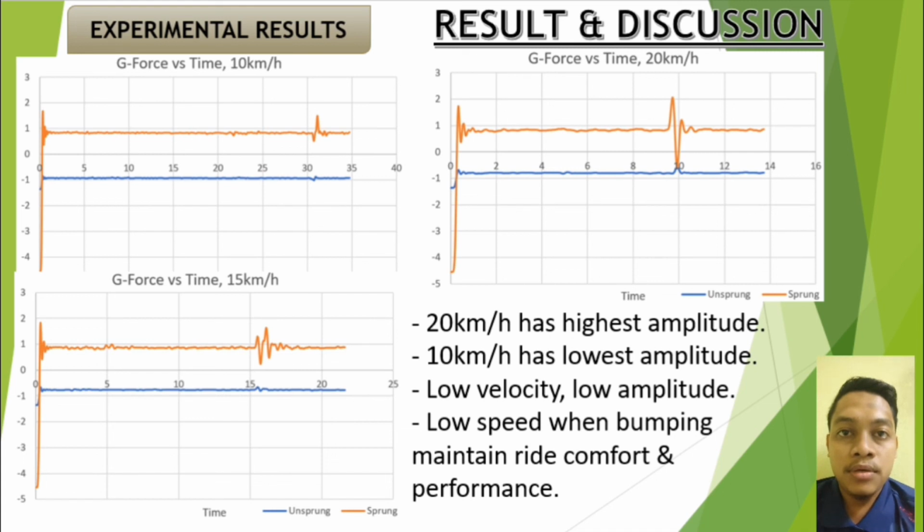In conclusion, the highest amplitude of G-force is caused by the highest velocity of the vehicle when the vehicle hits or passes through the bump. Hence, the best speed for passing through the bump is 10 km per hour, which maintains the ride comfort and the vehicle performance.